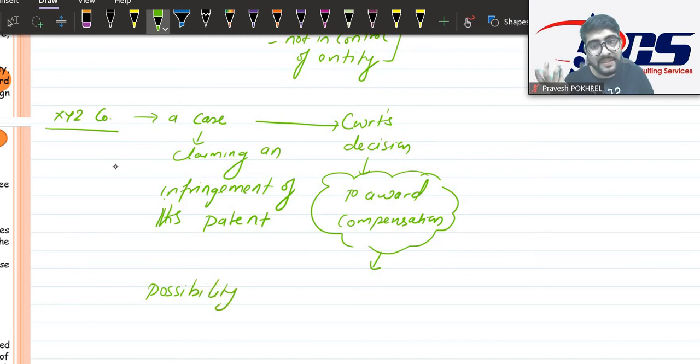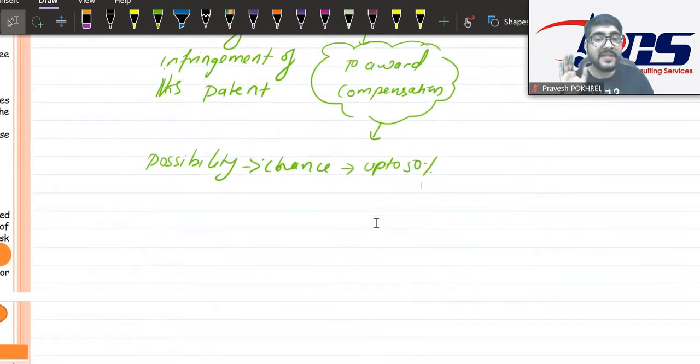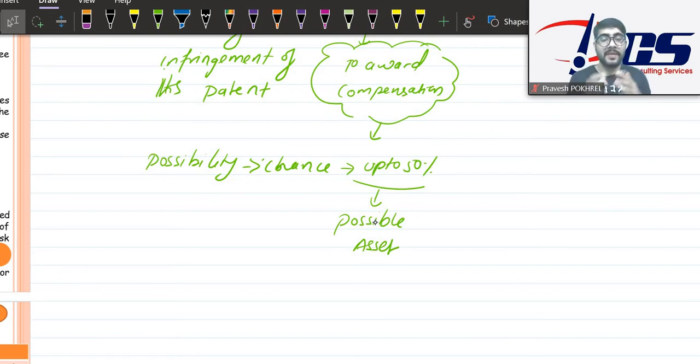Possibility is chance, and chance should be up to 50%, right? Okay. When it is up to 50%, it is called a possible asset. Got it? So whenever there are some possible assets that may arise in future because of our past activity.